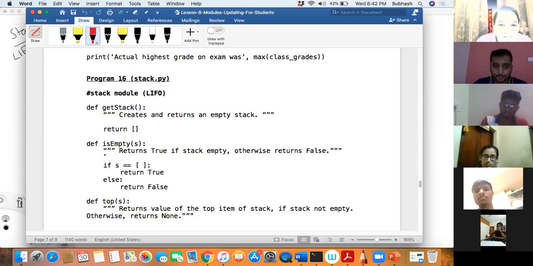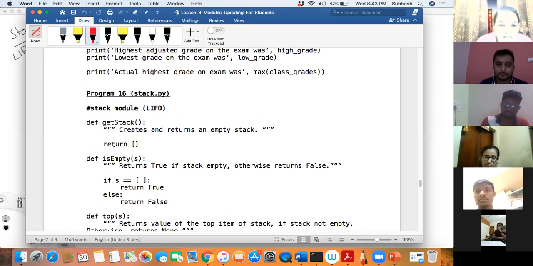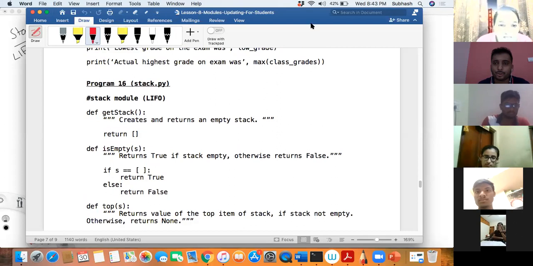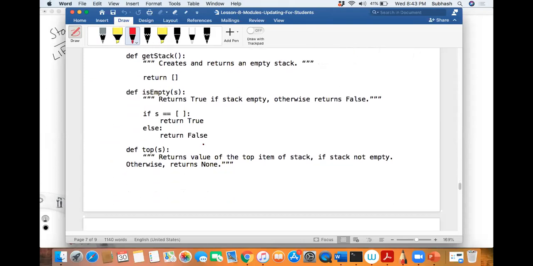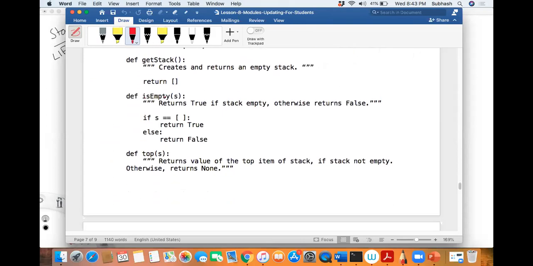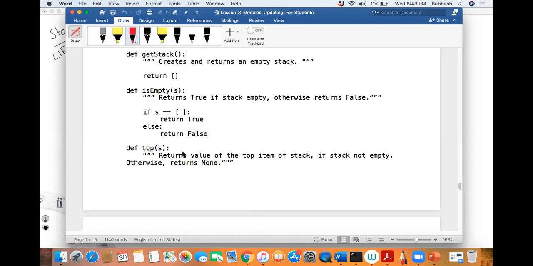Next, what does the next definition say? Is empty. Okay, so what does it say? Returns true if stack is empty, otherwise returns false, correct? Yes, sir. So if s is equal to empty completely, return true, else return false, correct? Yes, sir. Correct.